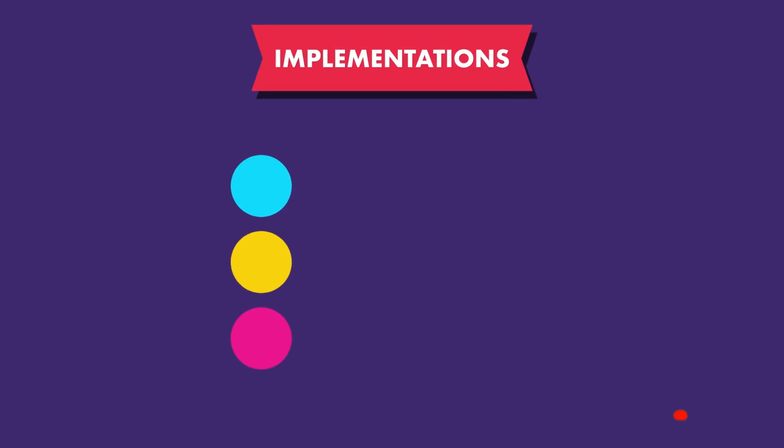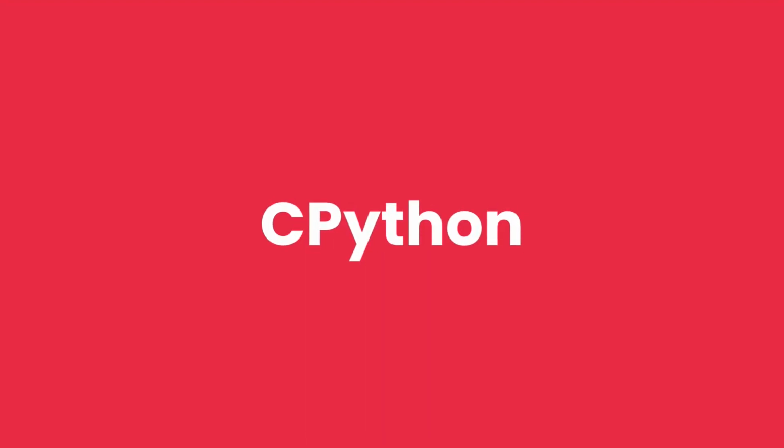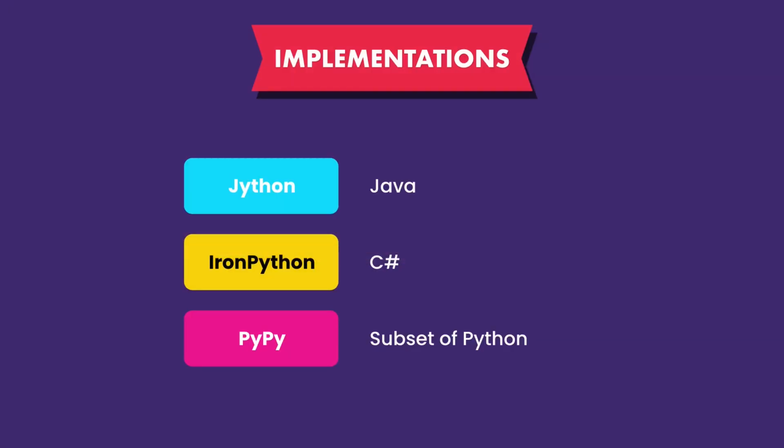There are a few other implementations out there, such as Jython, written in Java, IronPython, written in C#, and PyPy, written in a subset of Python itself. As new features are added to the Python language, they are first supported by CPython because that's the default implementation, and then they will gradually come to the other implementations. In theory, if we give some Python code to any of these implementations, we should get the same result. But in practice, that's not always the case.